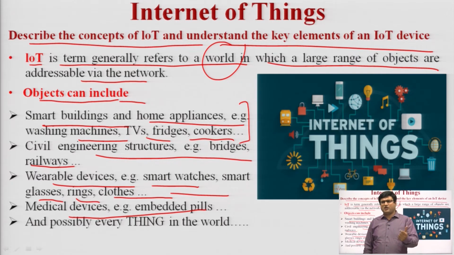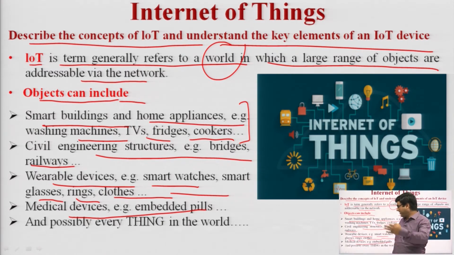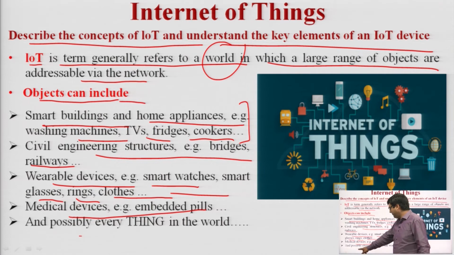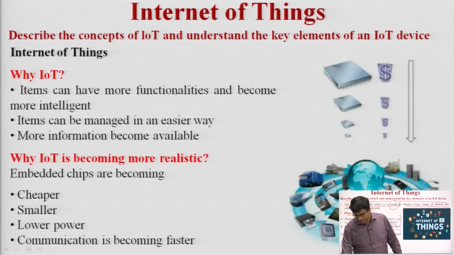Traditionally, what we are doing, if there is any health issue, we go to the doctor, and the doctor will give us a medicine. But if we are using the IoT concept, embedded pills are integrated into the human being. Embedded means they are integrated into a human being's stomach, and they are providing the data if there is any abnormality in the human being. Okay. Medical devices, we are using it, and possibly everything in the world, all are devices connected with the IoT.